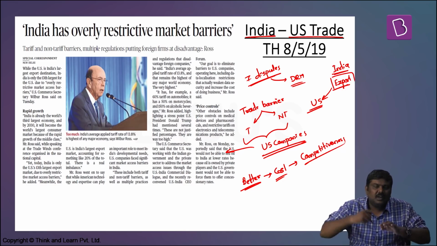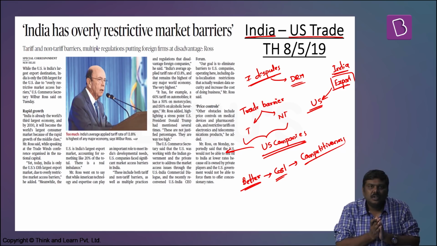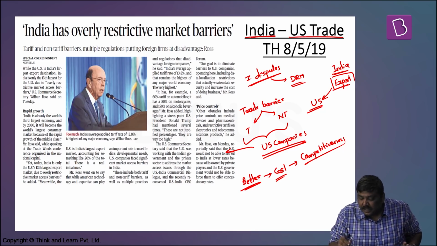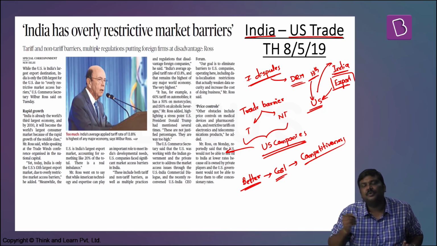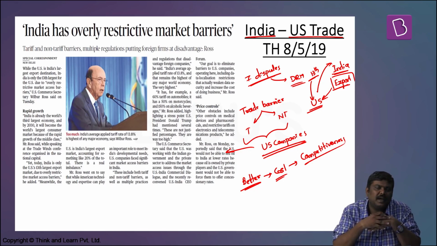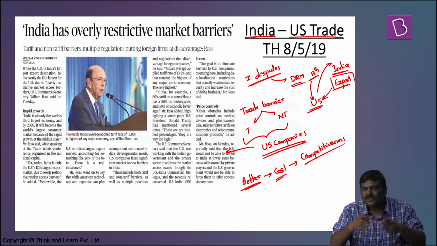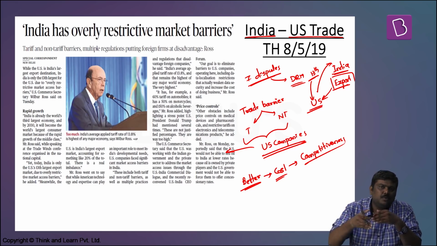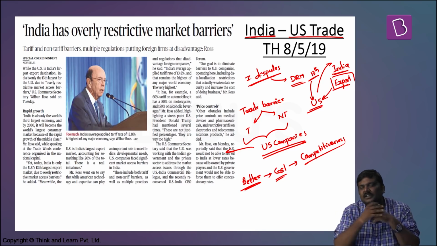That is, out of the total exports done by India, the highest exports land up in the US market, whereas the Indian market is the 13th largest destination for US exports. This argument has been made by the US government to prove that the Government of India has been imposing tariff as well as non-tariff barriers, and that is why their exports are not increasing to the Indian market.